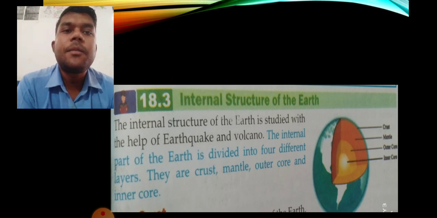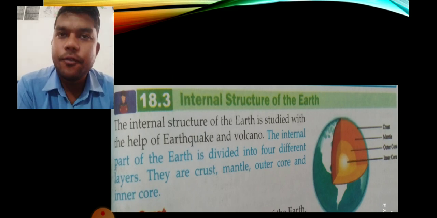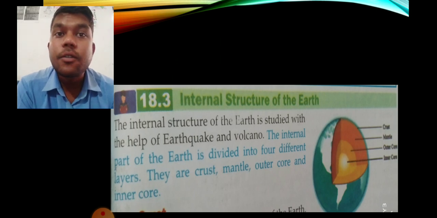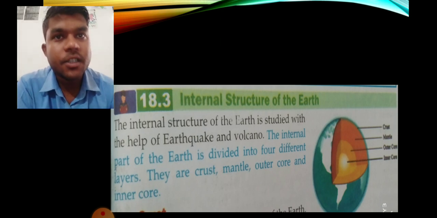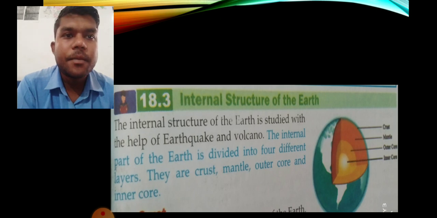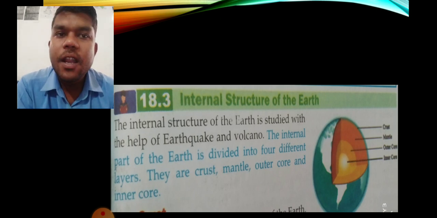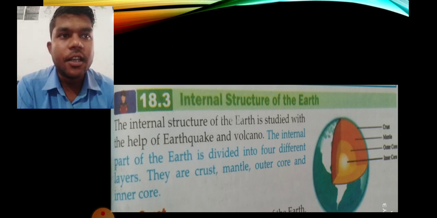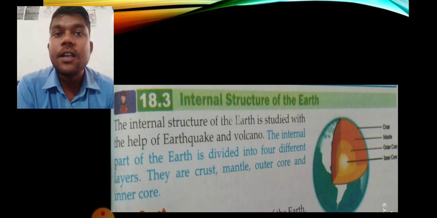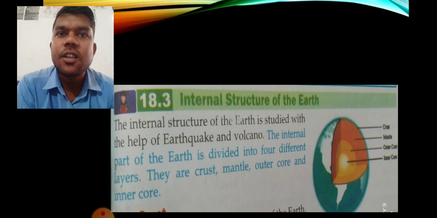The internal part of the earth is divided into four different layers. Okay, the outer part of the earth, on the basis of different land structures, we have just discussed before. Now the internal part of the earth is divided into four layers. They are crust, mantle, outer core, and inner core. So I think you have learned internal structure of the earth in the lower classes also.